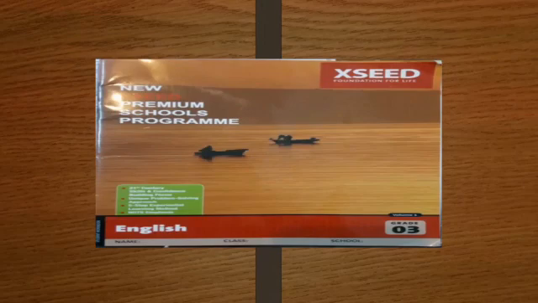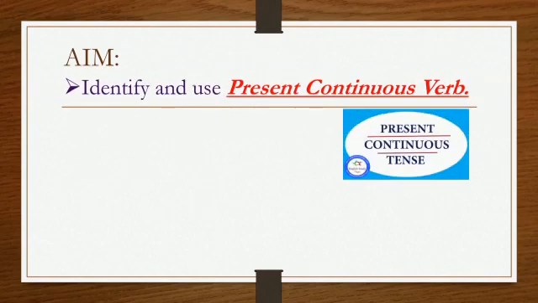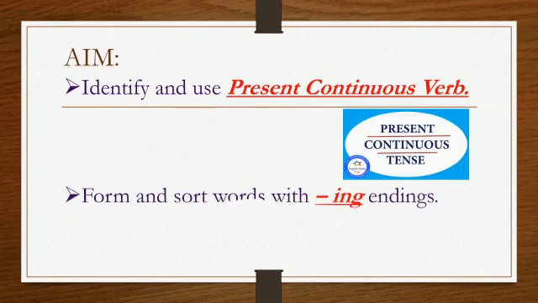Today we will discuss a grammar topic. Before starting the lesson, please take your workbook, page number 33. Today our aim is to identify and use present continuous verb form and sort words with ing endings.